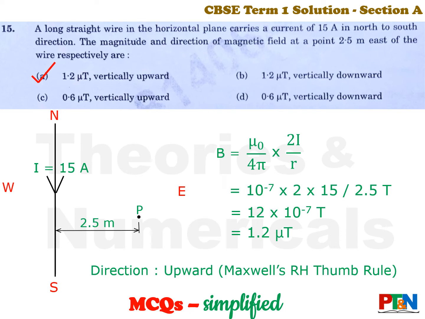So this is the setup. Current flowing from north to south. You need to find out the magnetic field at point P. So you know the formula. Physics is formula. Have control on formula, you are master of physics, 10 by 10. Now see, what is B? B is mu 0 by 4 pi into 2I by R. Put the values, you get the value of B, that is 1.2 microtesla. And direction, Maxwell's right hand thumb rule says direction will be upward. So it is option A.